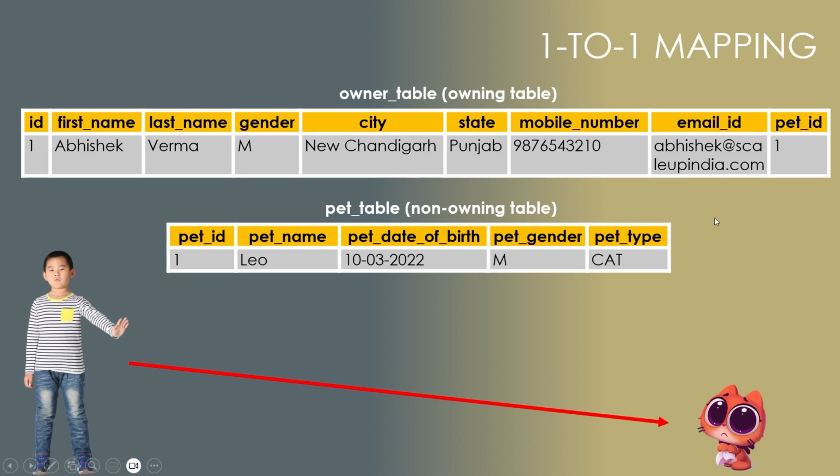And we have seen this very clearly with the help of our code also. And this doesn't mean that from the pet side we can't go towards the owner side. That also I have shown you, that we can have a bidirectional mapping, and then from the pet table we can move towards the owner table. And for this we don't need to make any change in the tables also. So I hope this one is clear to you. And just remember which is the owning table, which is the non-owning table, and where we have the pet ID. This is something important to be remembered for the later part.